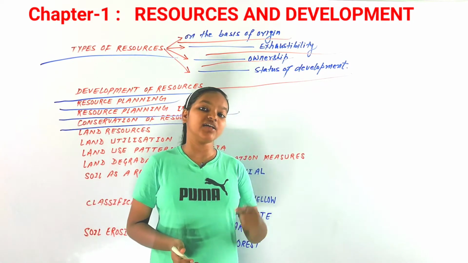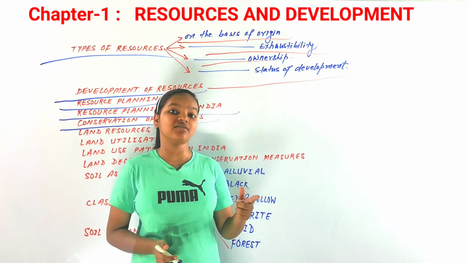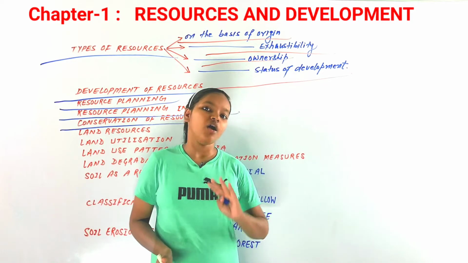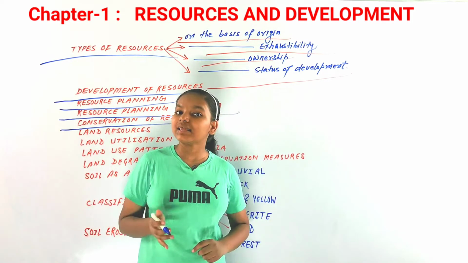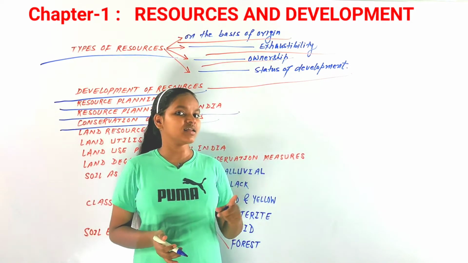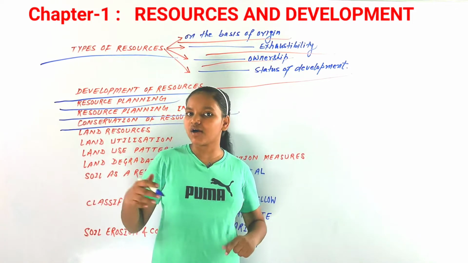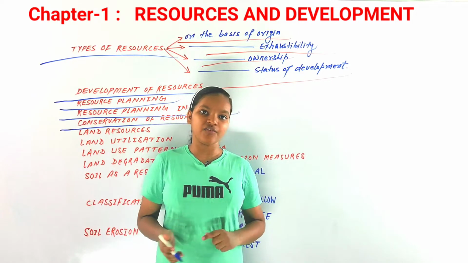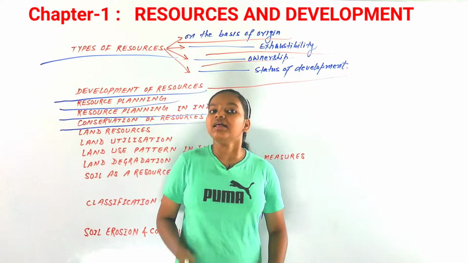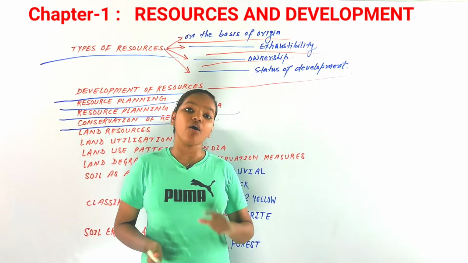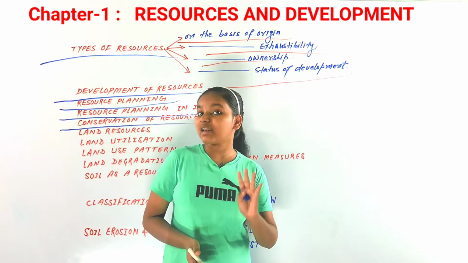We can see traces of political leaders, historical leaders, and books written long years ago about the conservation of resources. Let's take the example of Mahatma Gandhi, who raised his voice for the conservation of resources. He said that there is enough for everybody's need, but not for anybody's greed.